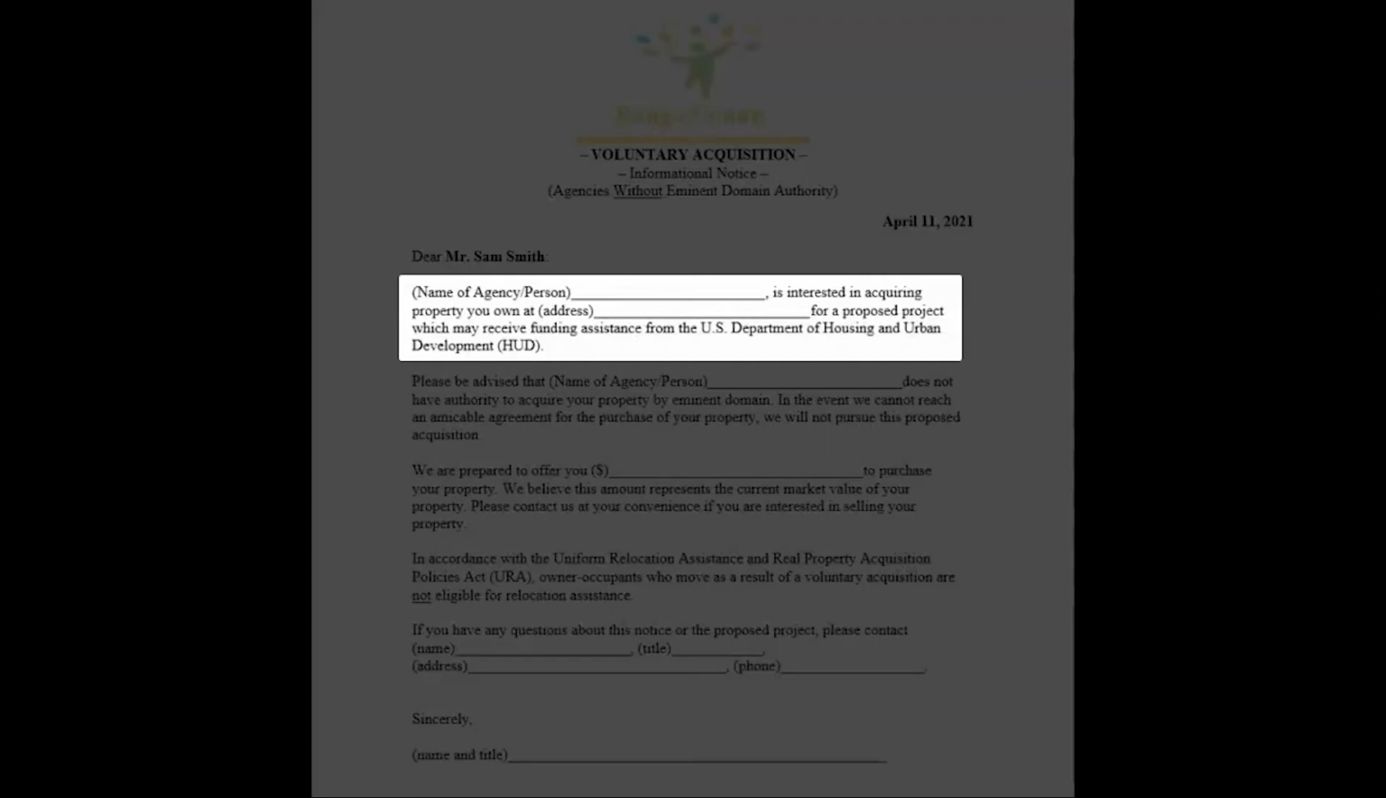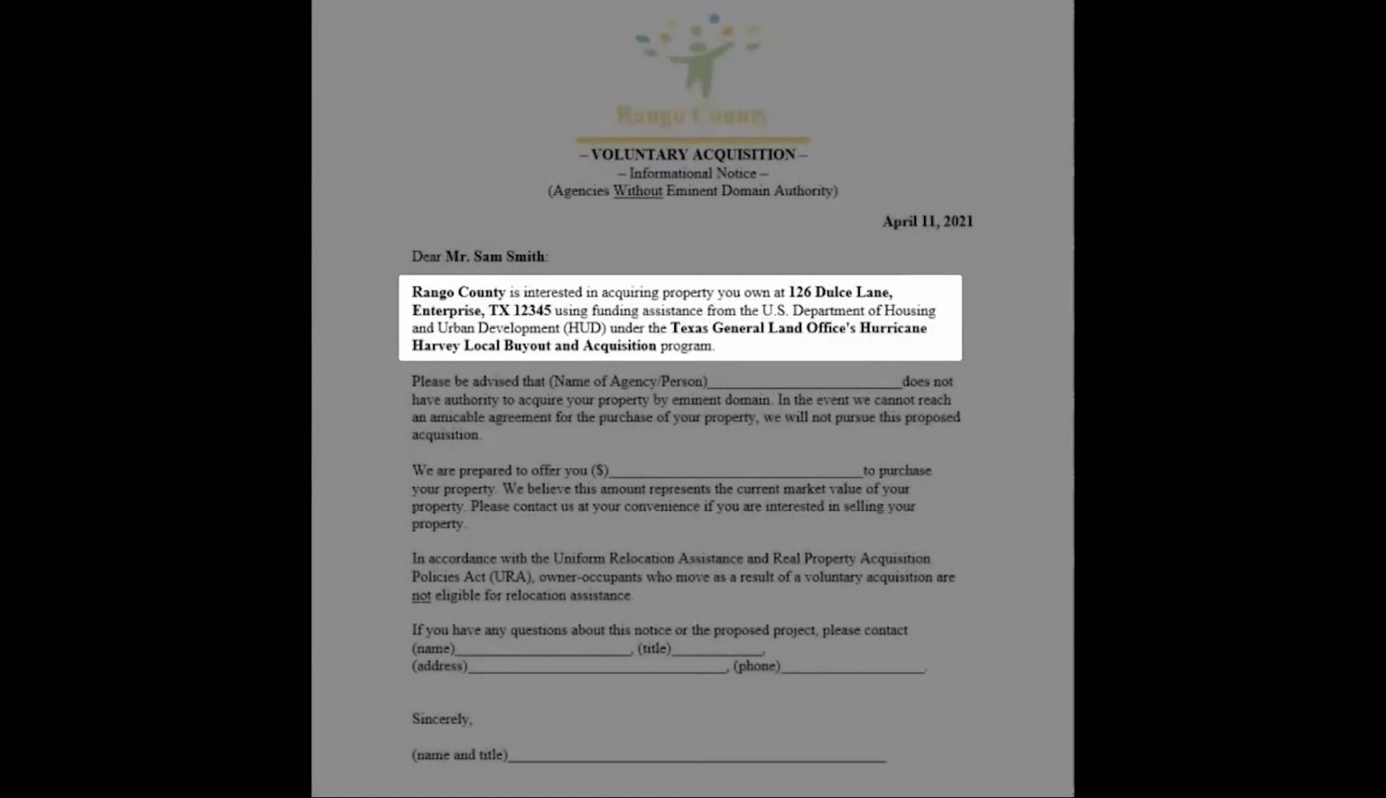To personalize this paragraph, enter the subrecipient or acquiring agency's name. Input the address of the property proposed to be bought out or acquired. Finally, enter the name of the program under which the property would be acquired. In our example, the program is the GLO's Hurricane Harvey Local Buyout and Acquisition Program.